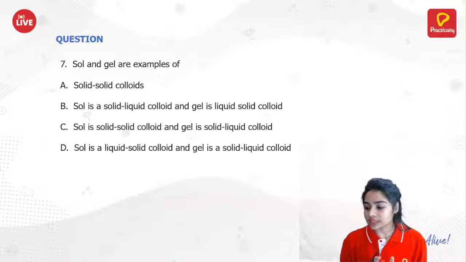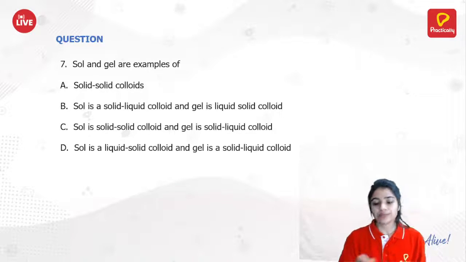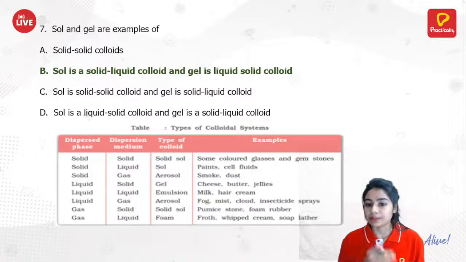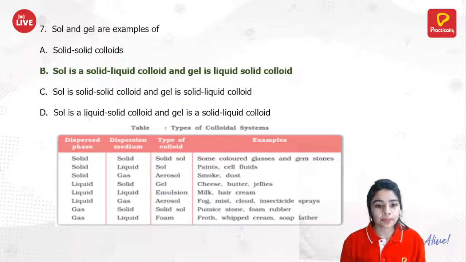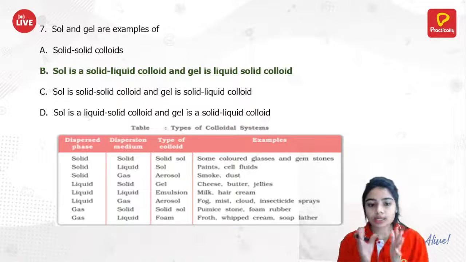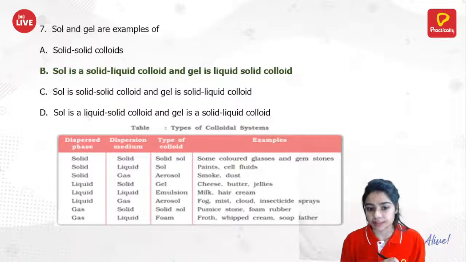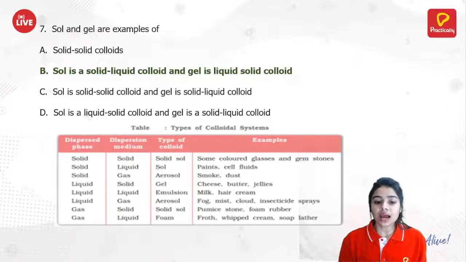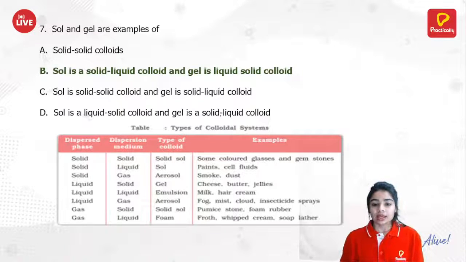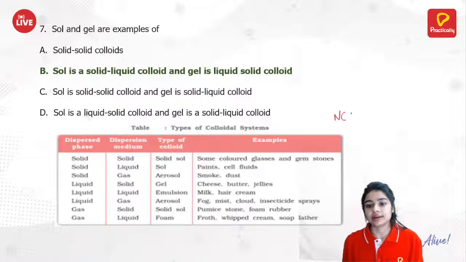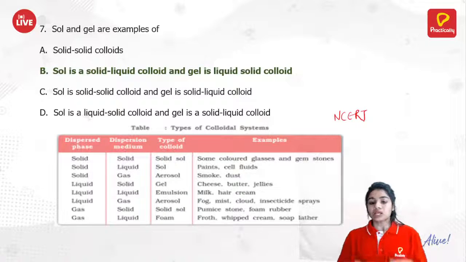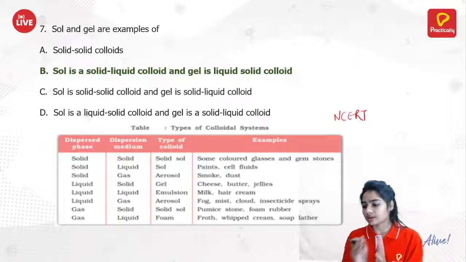So, for this, Nishan says B, Lakshmana says also B. So, here the answer is B. That's correct. Why? First of all, you need to understand that we have different types of colloid systems. Here, if we are talking about sol and gel, this is the image of your NCERT table. You just need to mug up this table, and no example other than this will be asked in your exam.